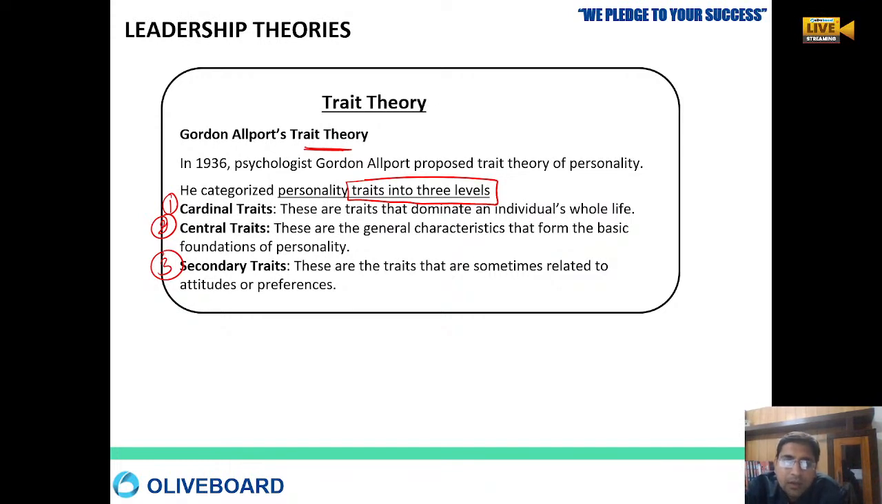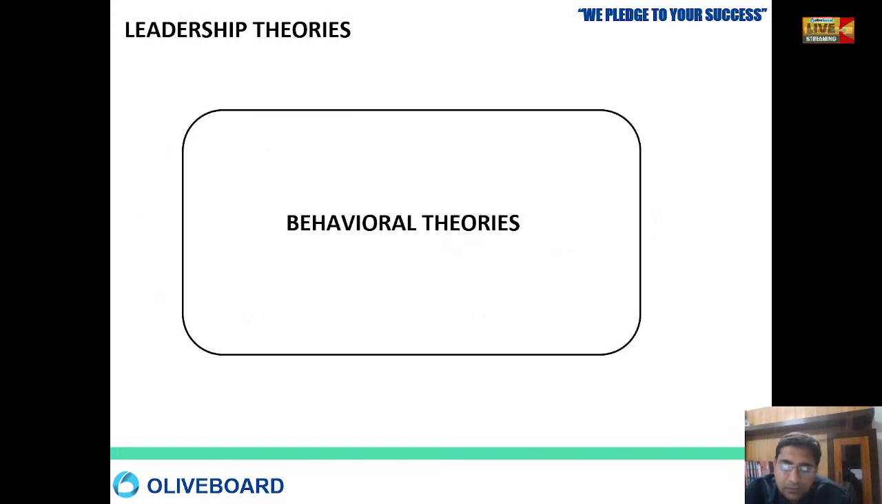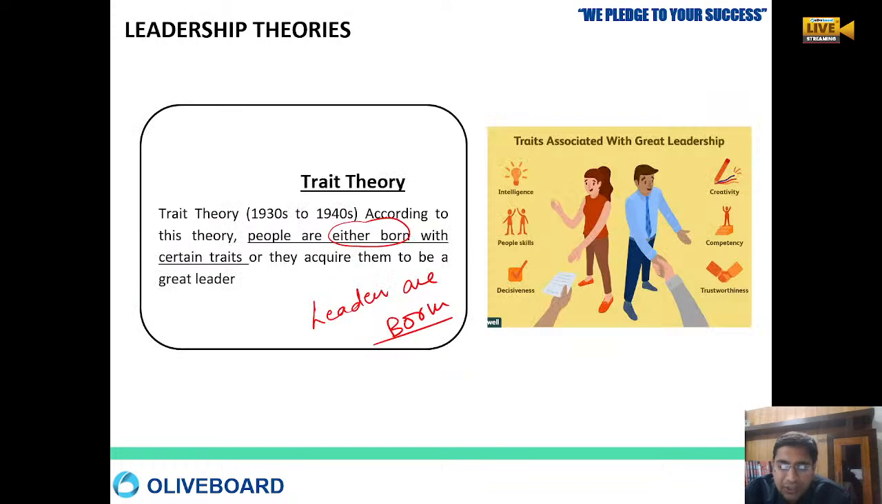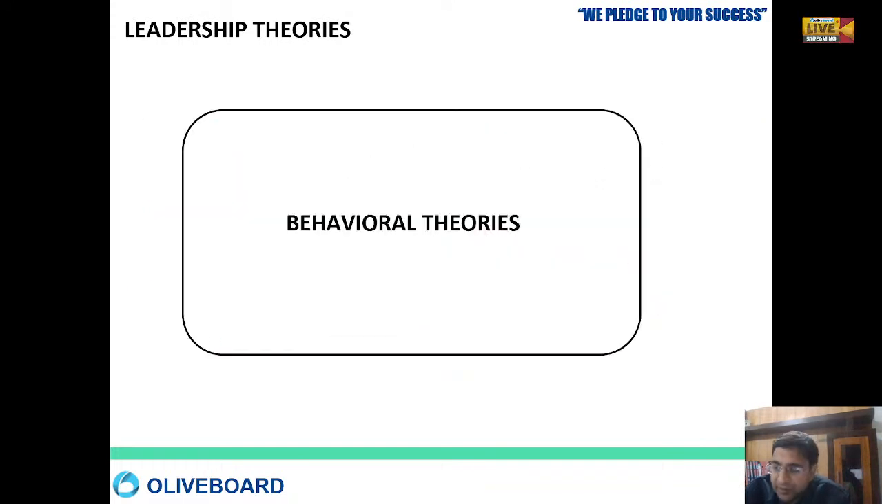Then central traits. These are very general characteristics, and normally they are the basics of the foundation of his or her personality. Then the secondary traits. These are sometimes related to the attitude and the preference of the day. So these are the three traits that have a personality effect and create the personality of a leader. So that was your trait theory, and now we are moving towards the behavioral theory.